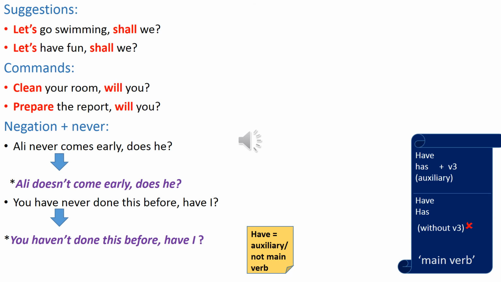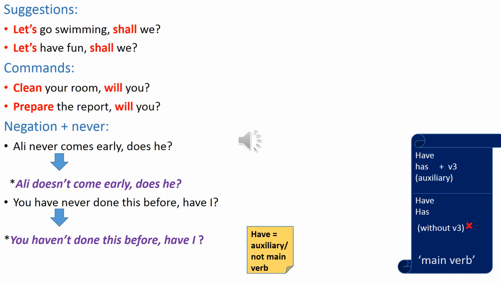You have never done this before. This statement is in present perfect, and it is negative, so the question tag has to be positive. You have never done this before is equal to you haven't done this before.